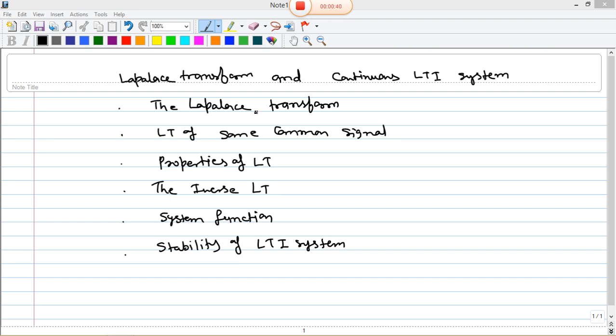The Laplace transform is introduced to represent a continuous time signal in the S domain. The S domain is nothing but the complex variable, which is equal to sigma plus j omega. So this is the plane. Now, continuous time signal in S domain we will discuss here.